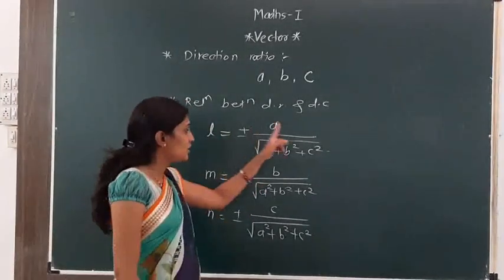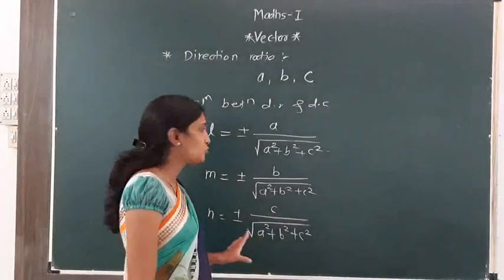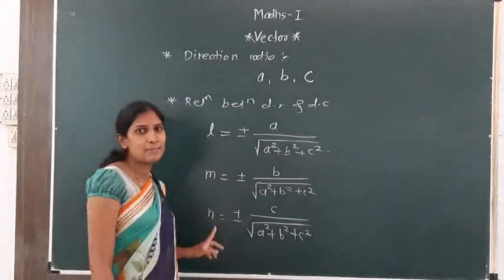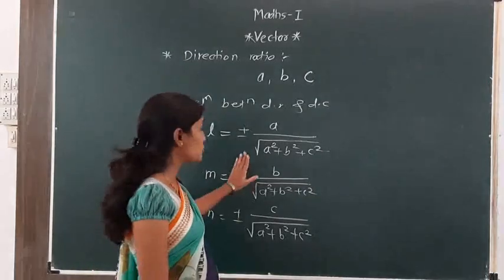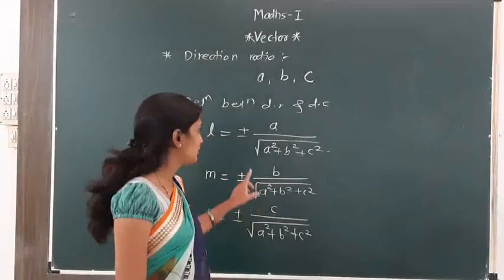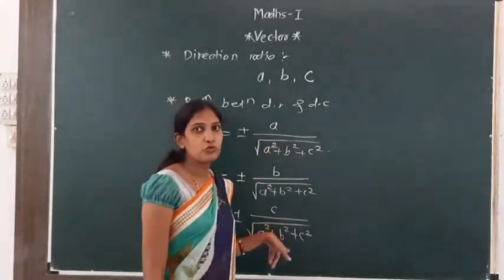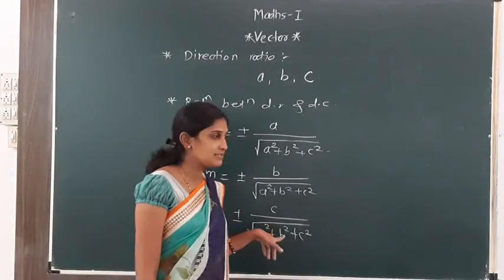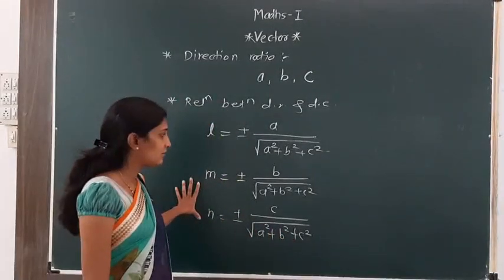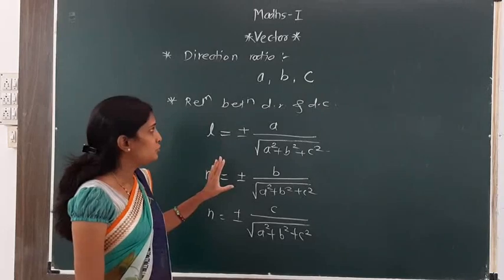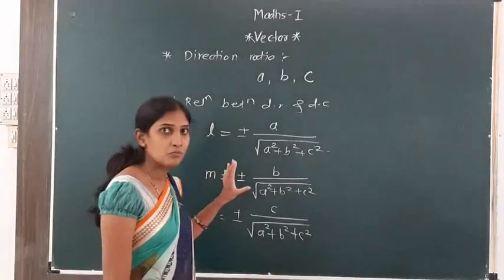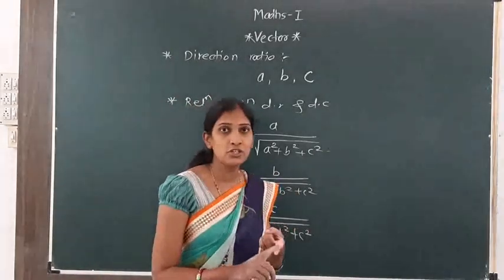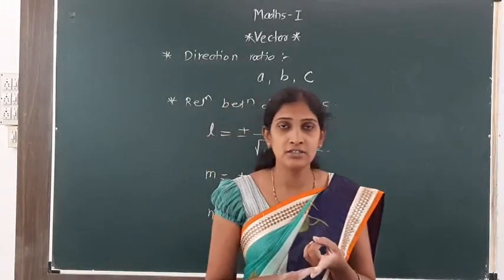You just need to know the formula of l, m and n. You don't need the proof of these formulas. So what you have to remember: first, direction cosines are unique.